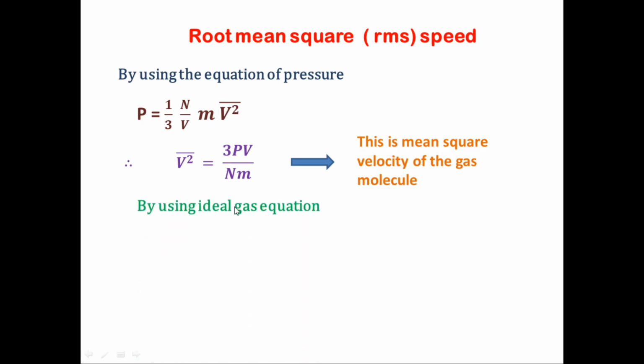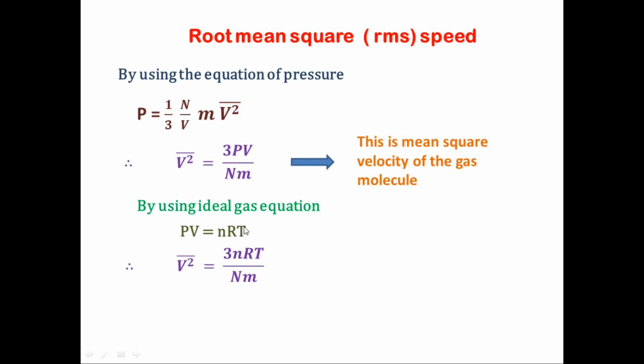According to the ideal gas equation, PV is equal to nRT. When we put PV is equal to nRT, we find v square is equal to 3 nRT divided by Nm. Using this equation PV is equal to nRT, n is the number of moles, R is the universal gas constant and T is the absolute temperature.